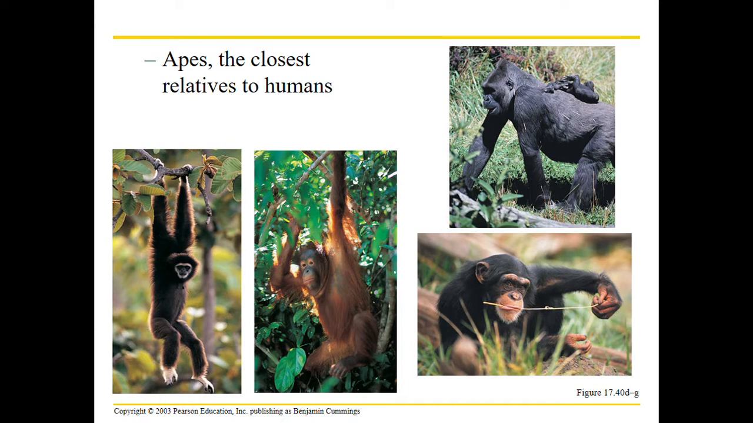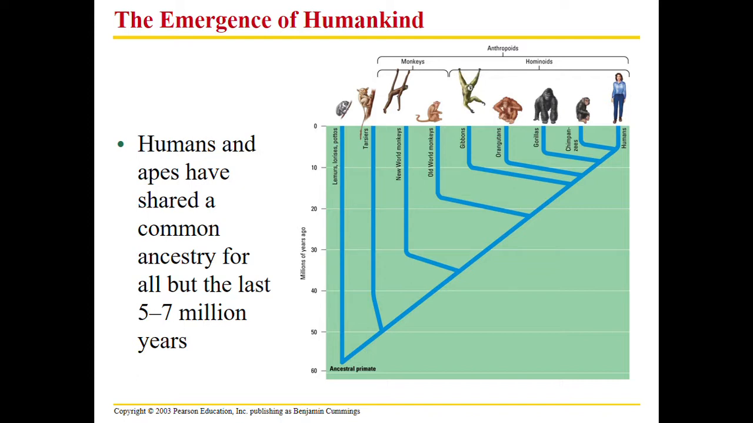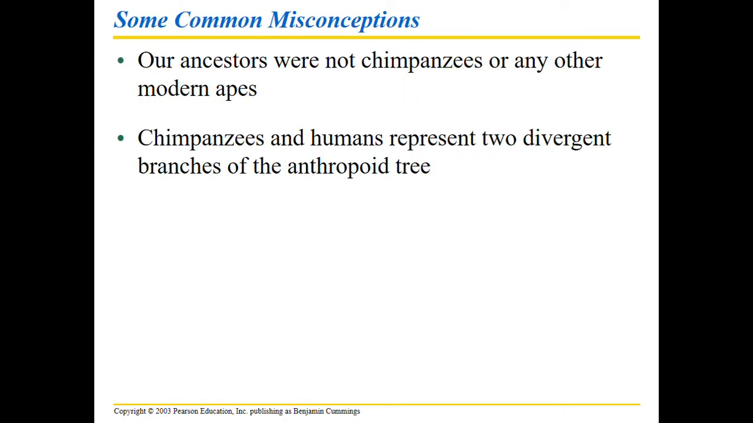Our closest living relatives, so we actually are apes. And it's not that we descended from apes, but that we have common ancestors. Here are just some different examples of apes. We have an orangutan, we have a chimp, we have a gorilla. If you look at this evolutionary tree, humans and apes share common ancestry about 5 to 7 million years ago. And then I just discussed this, but we're more like distant cousins to chimps. We didn't come from them. We just share common ancestry.